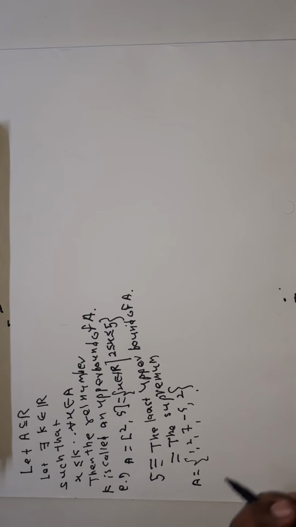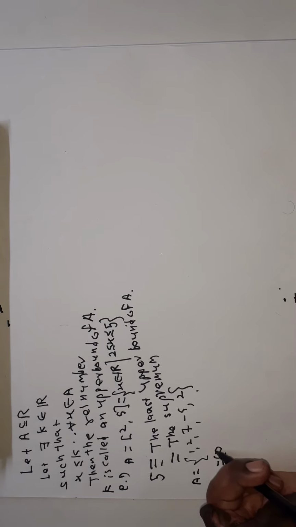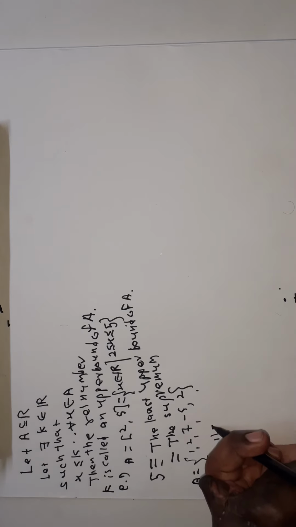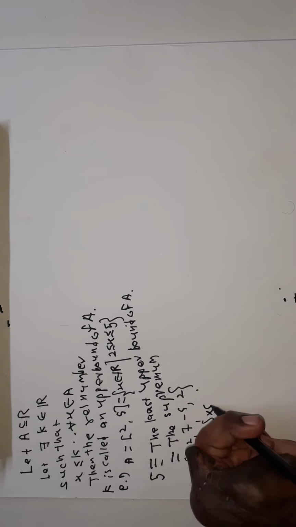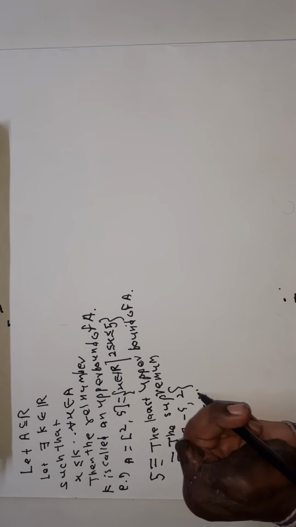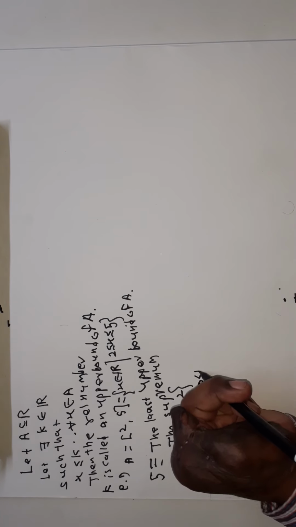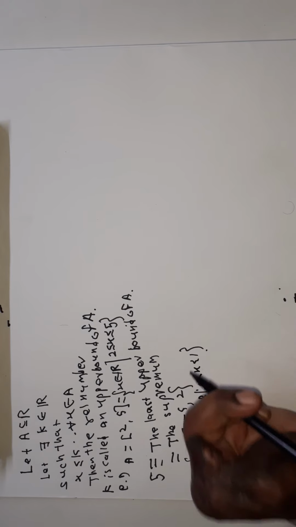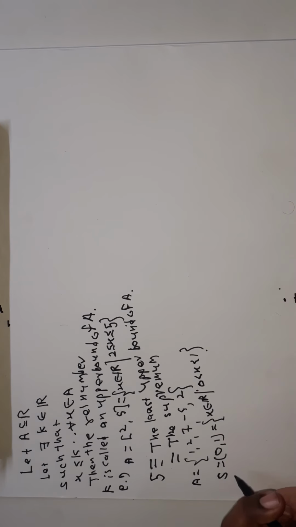But now if we consider S equal to the open interval (0, 1), it is the set of x belonging to R such that 0 is less than x, and x is less than 1. So here each number is less than or equal to 1, and therefore 1 is the supremum of S, and 1 does not belong to S. Therefore, in some sets the supremum belongs to that set, and in some sets the supremum does not belong to S.